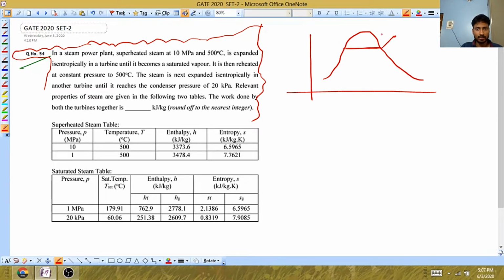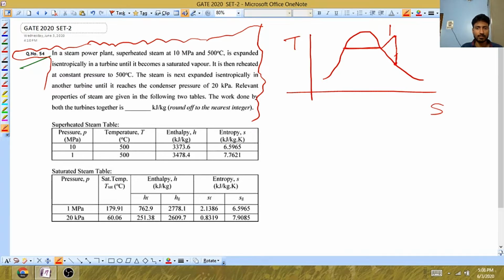Let me call this point as 1. This diagram is basically a TS diagram. It is moving isentropically till it touches the saturation curve.